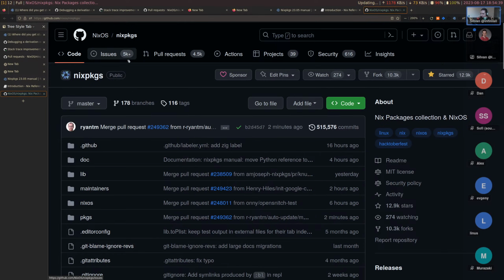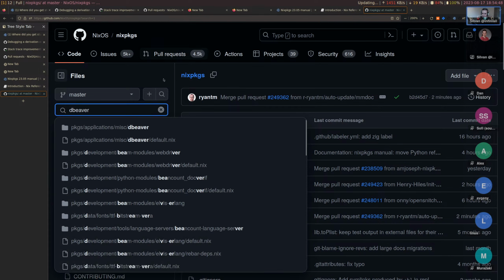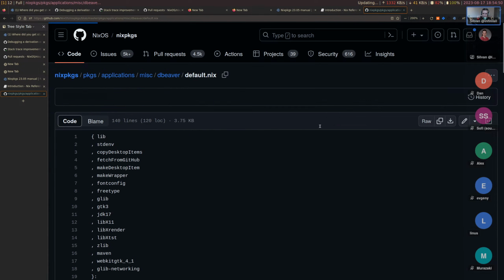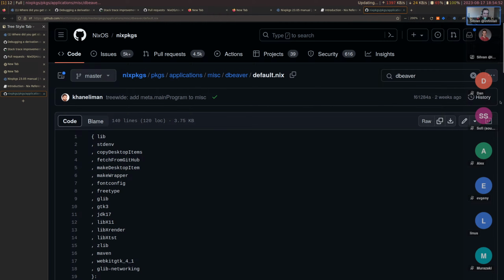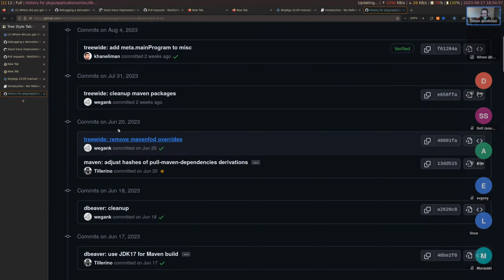But what I would recommend is, when you are in Nixpkgs, so let's say dbeaver, to look at the commit log to find people that have previously updated it.